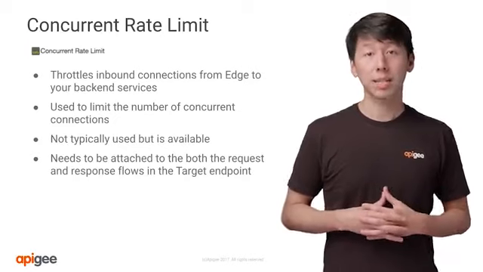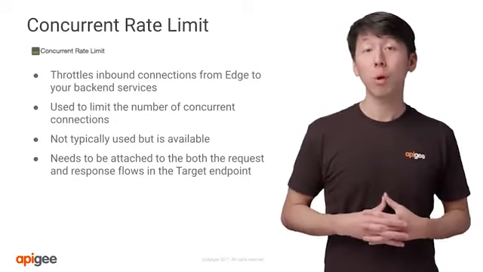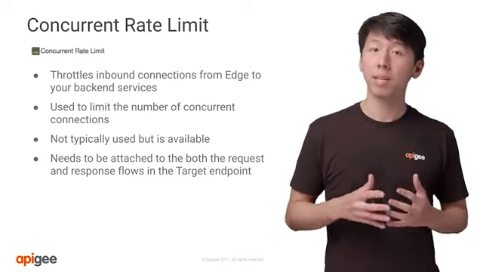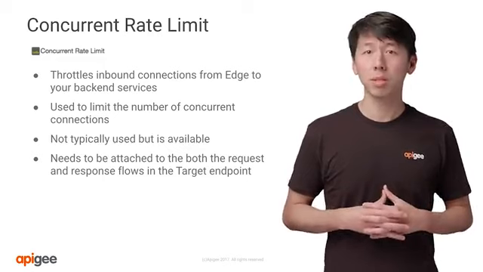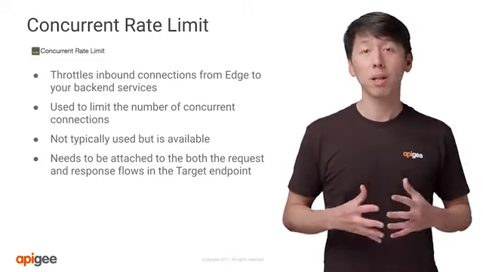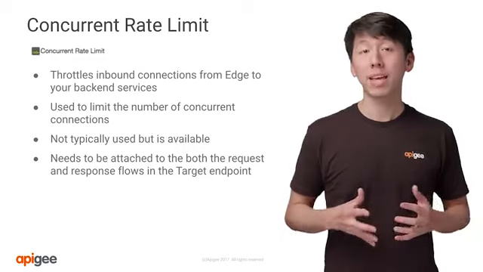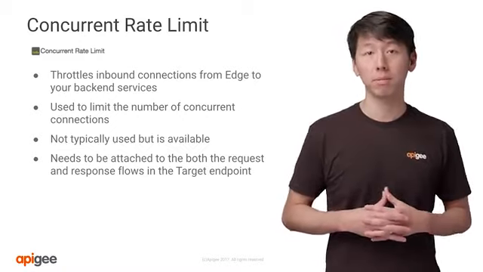When it comes to concurrent connections from Apigee Edge to your backend system, you can use the concurrent rate limiting policy to limit the number of connections to ensure stability. While this is not typically used, it is still available should you need it. When applying this policy to your API proxy, be sure that it is present in both the request and the response flows in the target endpoint.